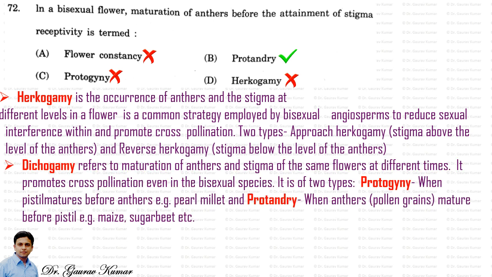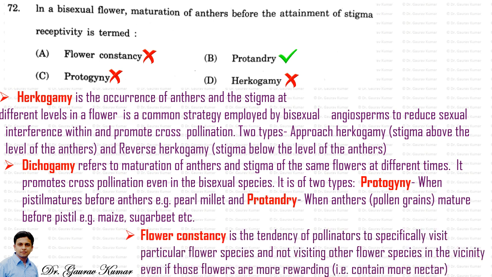Dichogamy refers to the maturation of anthers and stigma of the same flower at different times. It promotes cross-pollination even in bisexual species. It is of two types: protogyny, when the pistil matures before the anthers, for example in pearl millet, and protandry, when the anthers, that is pollen grains, mature before the pistil, for example maize, sugar beet, etc.